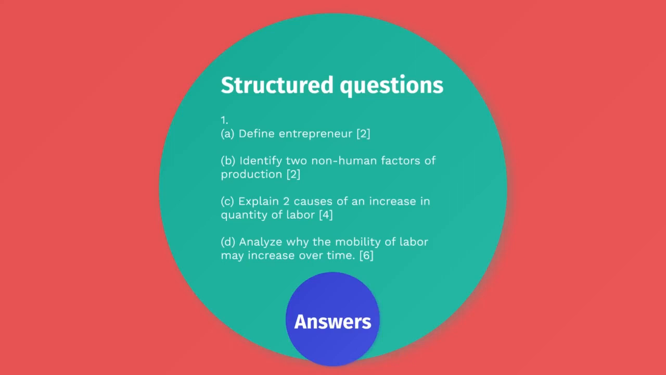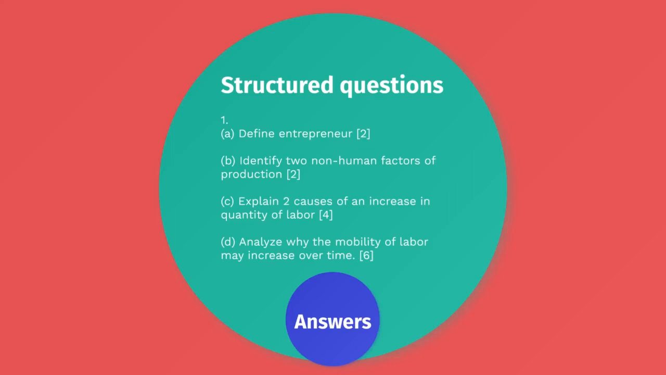Next, we have: analyze why the mobility of labor may increase over time. So, what are the types of mobility we have? We have geographically mobile and occupationally mobile. For geographically mobile, we need to explain why they might be more mobile geographically. One can be allowance from the family to move, or gain of more knowledge about other job opportunities. We have many points that we discussed, so we can take any point from that.